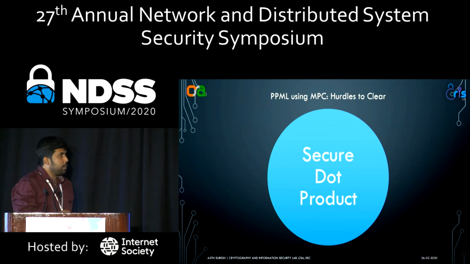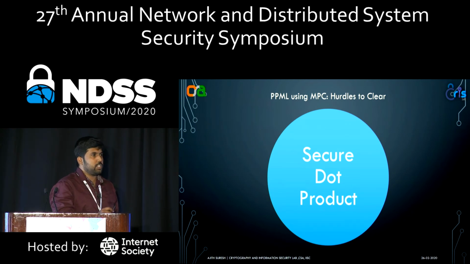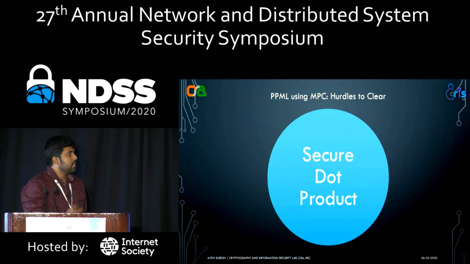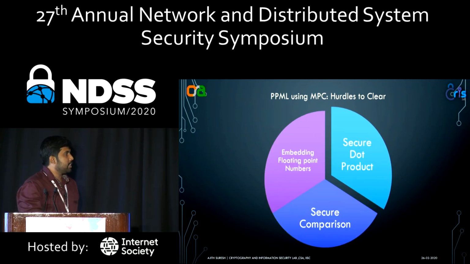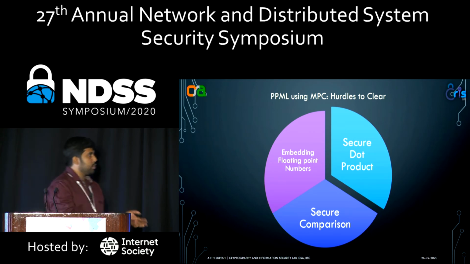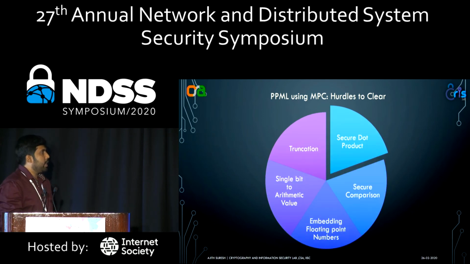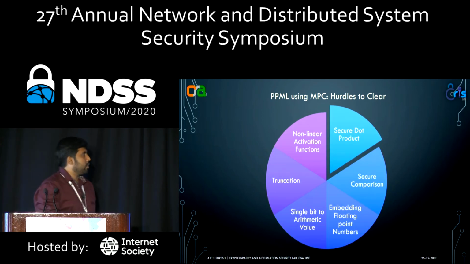Again, when it comes to PPML, it's not sufficient to just come up with a 3PC protocol. We need several primitives. One is secure dot product, another one is comparison, another one is a way of embedding the floating point numbers, which are the inputs to these ML algorithms, into this underlying ring. Then bit to arithmetic conversion, truncation, nonlinear activation functions, etc.